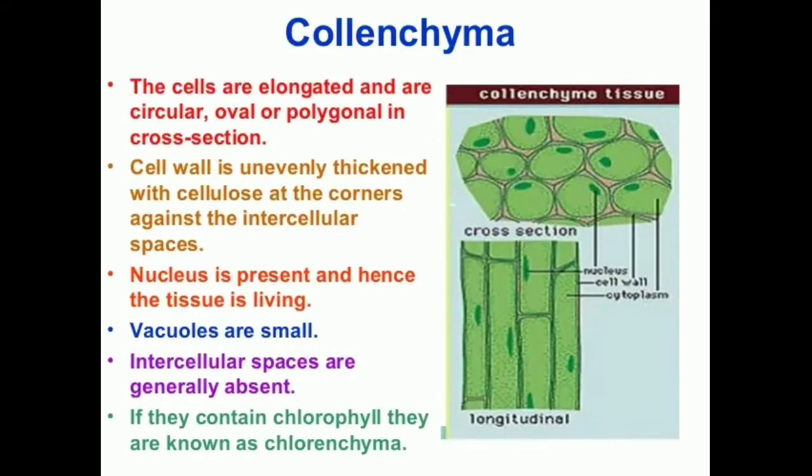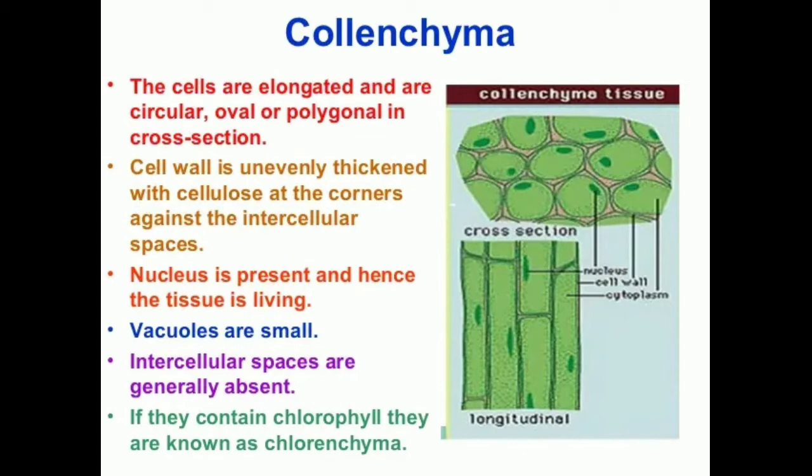Next one is collenchyma. Collenchyma is found under the skin, that is below the epidermis of the dicot stems. The collenchyma cells will be elongated and circular, oval or polygonal in shape. The cell wall is unevenly thickened with cellulose at the corners against the intercellular spaces. In parenchyma it was a thin cell wall, but in the case of collenchyma there is thickening.